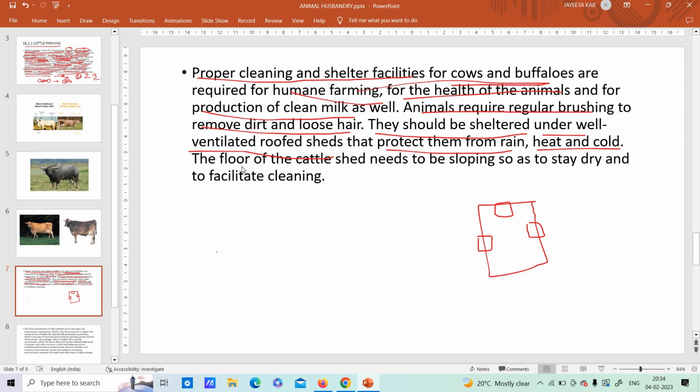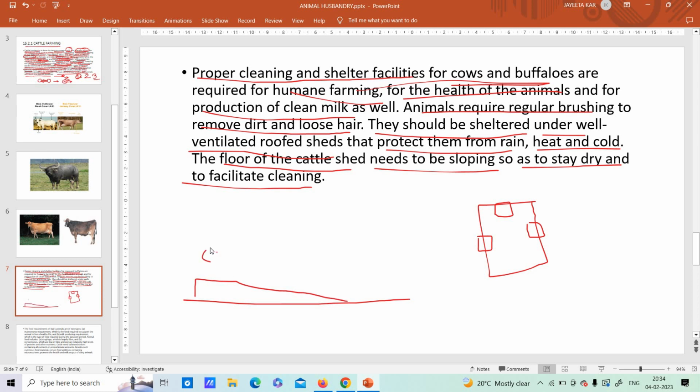Now, the floor of the cattle shed needs to be sloping so as to stay dry and to facilitate cleaning. Suppose this is the base, the floor, it needs to be a bit sloping, and here you have the cows, just imagine it to be a cow. This floor should be sloping so that the cow dung and urine can flow down, because they do not have the sense to go to a washroom.